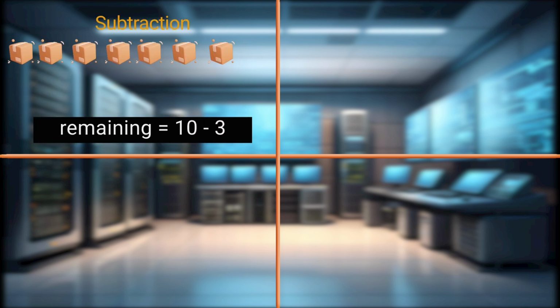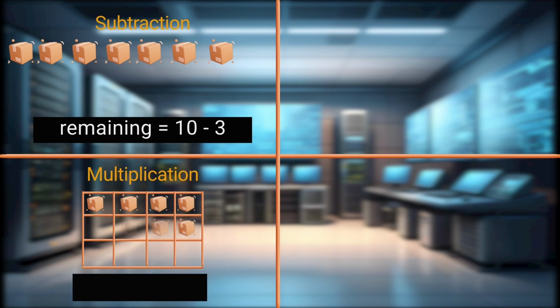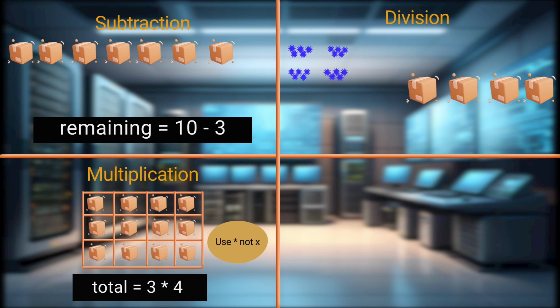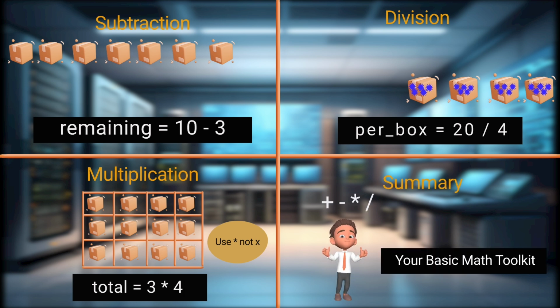Let's explore. Subtraction. If I have 10 boxes and give 3, we write remaining equals 10 minus 3. Result, 7 boxes left. Multiplication. I need to stack boxes. 3 of 4 boxes total. Notice we use an asterisk for multiplication, not an X. Division. I have 20 items to split equally into 4 boxes. We write per box equals 20 divided by 4. Each box gets 5 items. We use a forward slash for division. These 4 operators, plus, minus, times, divided, are your basic math tools in Python.